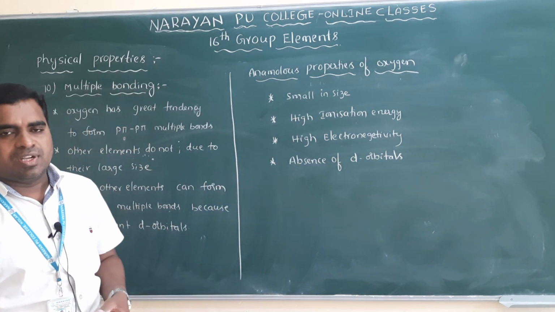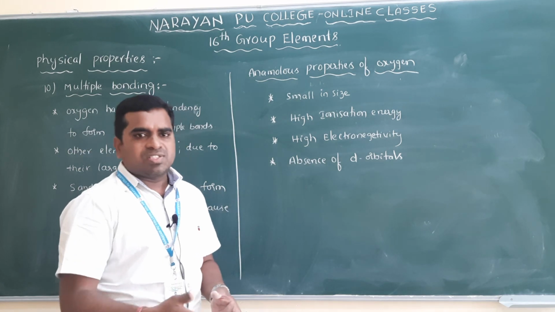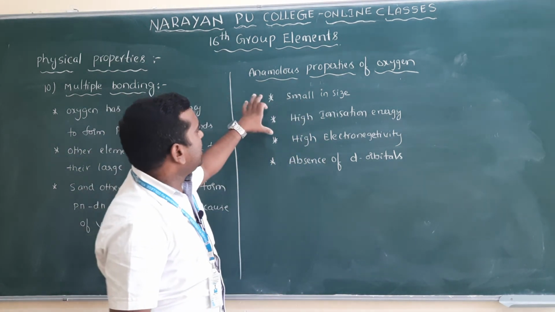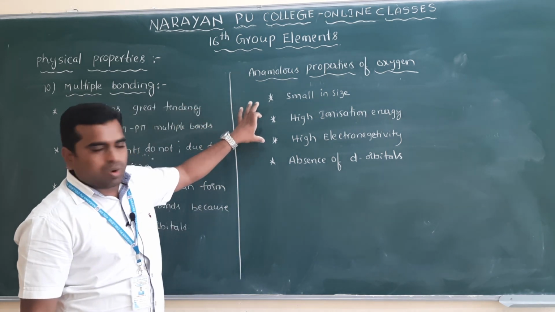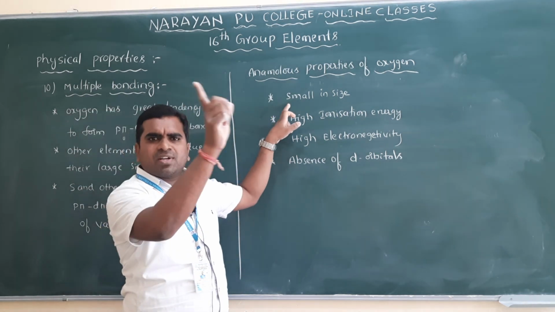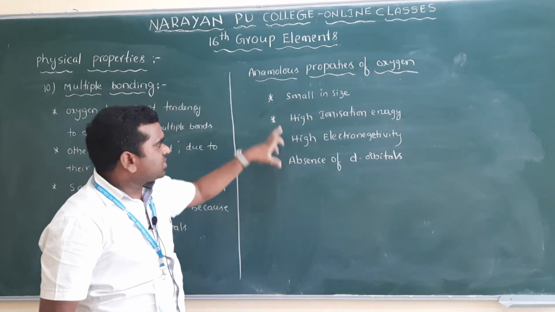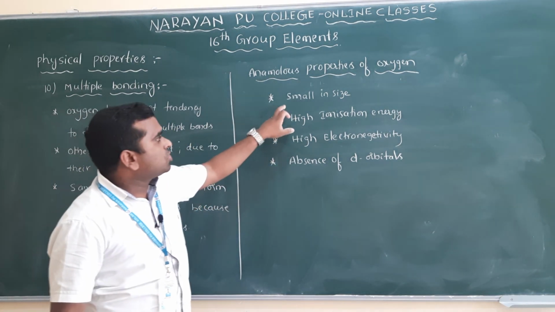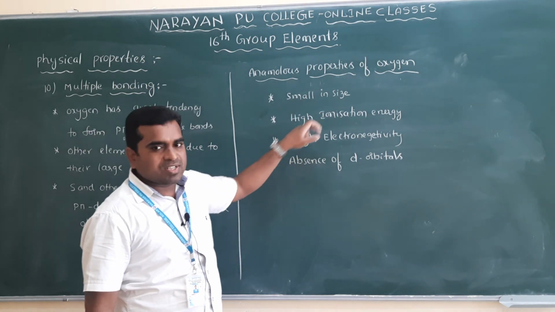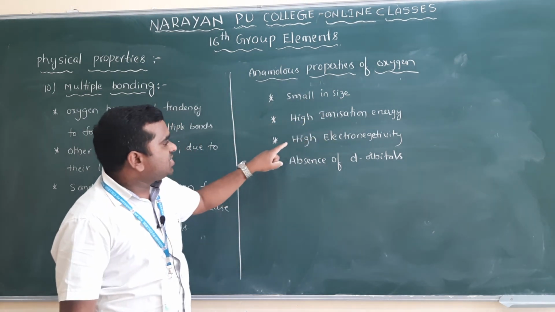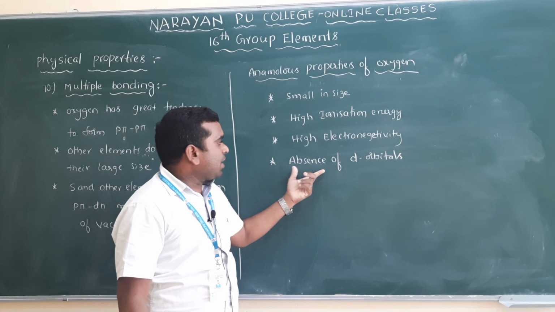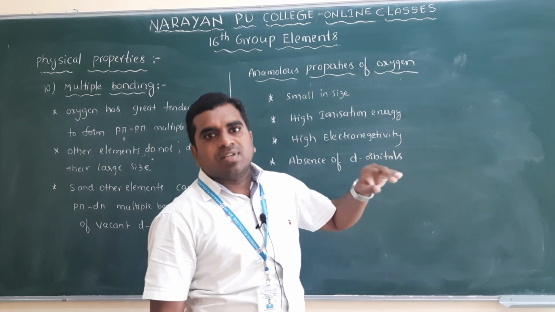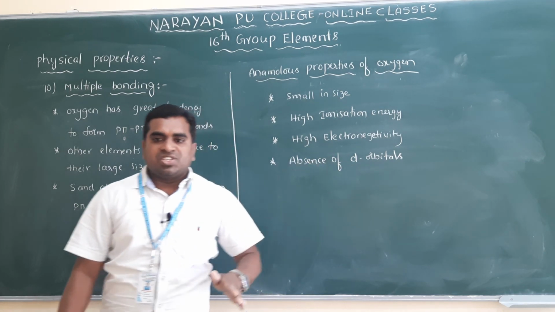Oxygen differs from the other elements of the 16th group mainly because of these 4 points, the same points as I mentioned for nitrogen. For oxygen, and next fluorine also, you have to write the same points: small size, high ionization energy, high electronegativity, and absence of d orbitals. So here oxygen differs from the other elements of the 16th group.